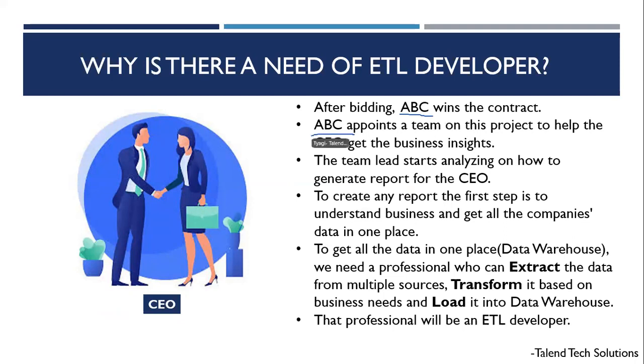They will go to the CEO and start asking questions. How should we help you? What can be done? What cannot be done? All of that is going to happen. This ABC company will assign a team lead, and that team lead will start analyzing things. They will talk to the CEO and the CEO's team, and they will try to understand the business first. What the business is doing.